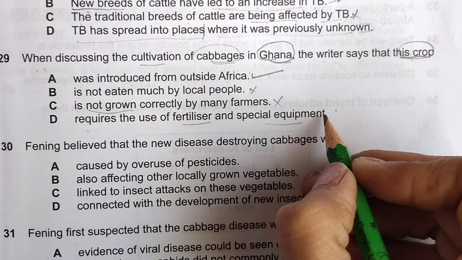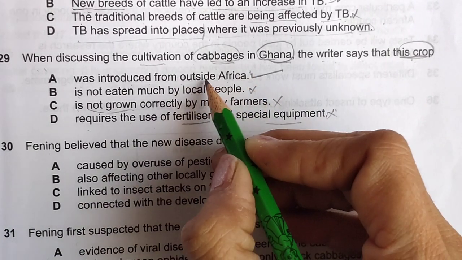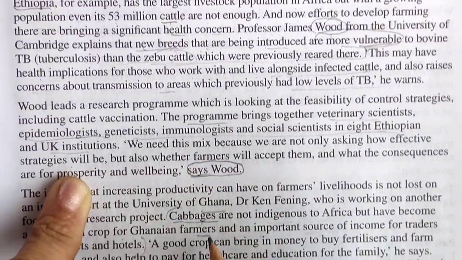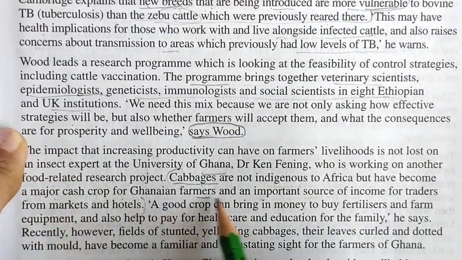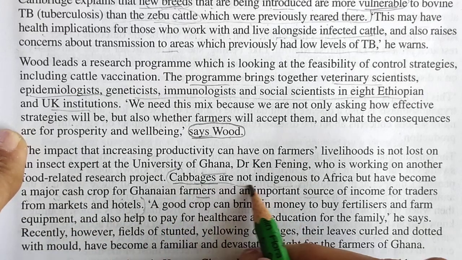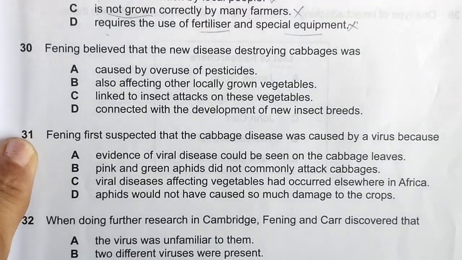So you can read the other parts of the paragraph. So our answer is that. I will show you. Here, cabbages are not indigenous to Africa but have become a major crop. So these lines denote the first option. Okay, now question 30.